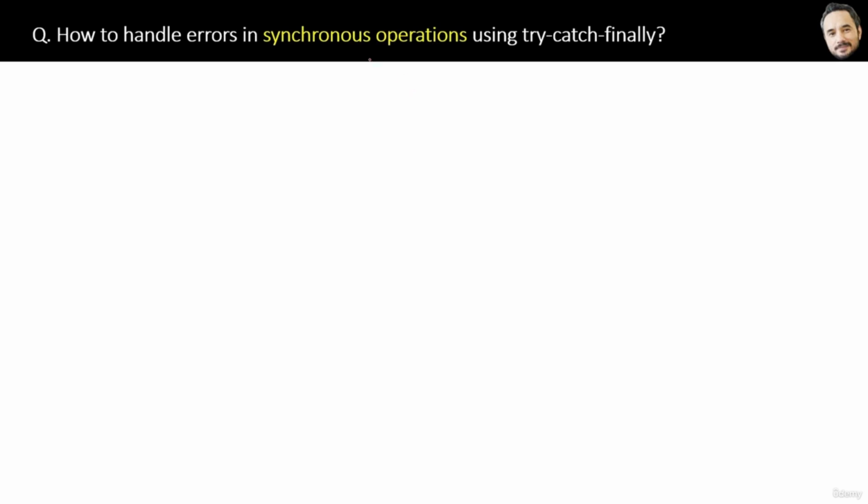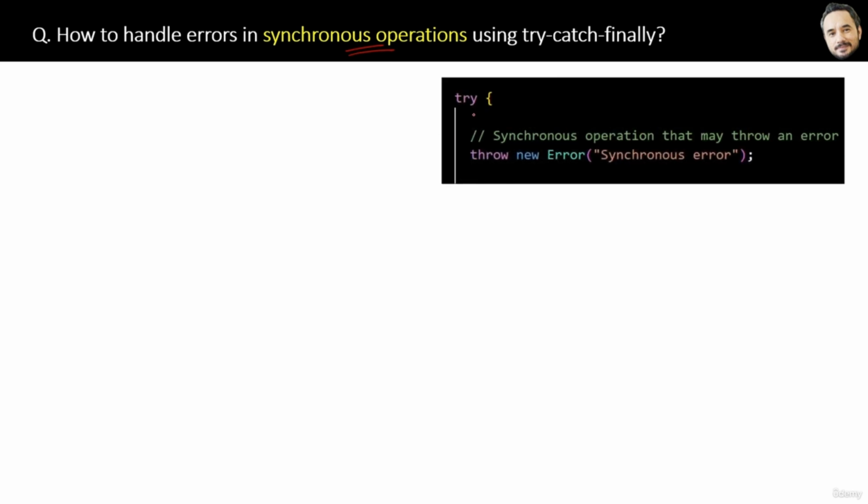How to handle errors in synchronous operations using try catch finally. Let me explain quickly with the help of the code. See, first we will write all our synchronous code inside this try block. Now, whenever any error occurs in this try block, for example, here I am forcefully, intentionally throwing one error. But of course, in a real application, you will have some code that will throw an error when some user is using it, right? But here I am doing it intentionally just to show you how the flow works.